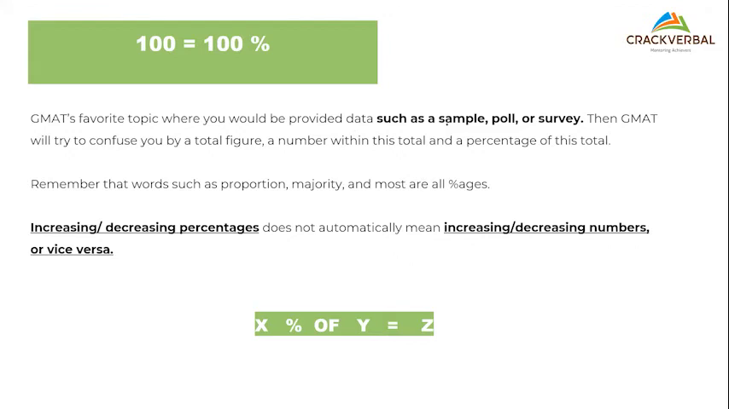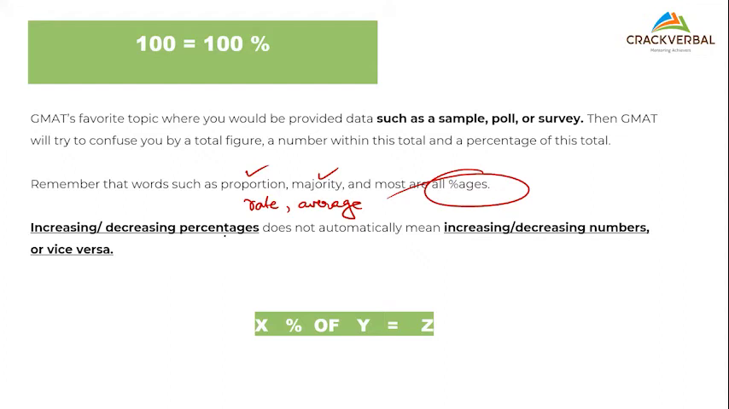So you will be given a sample poll or a survey, and they will try to confuse you with the total figure, the number which is total, and a percentage of this total. So please remember, whenever you see words such as proportion, majority, density, rate, these are all percentage related. They are not actual numbers. For that matter, rate and average all figure in this family.